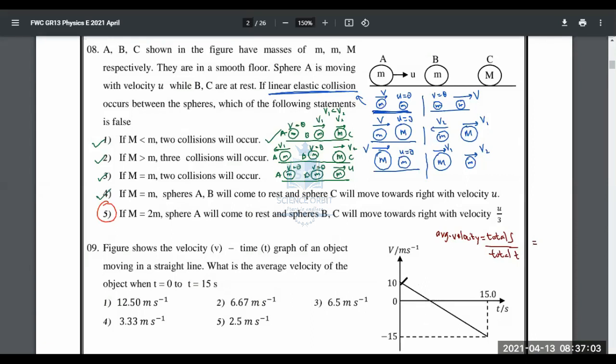Well, this is 0, this is 10, this is 15. So it is like 2:3 the ratio. Hence, this also should be 2:3 the ratio. So total time is 15. So this should be 5. So this length is going to be 5 seconds and this length is going to be 10 seconds. Now we know to find the displacement from a velocity time graph, you need to get the area. When you get the area of this part, it is half into base into height, that is 25.